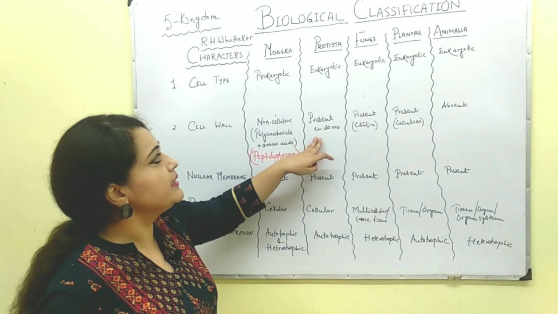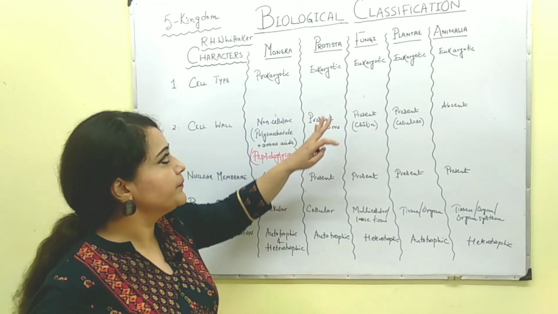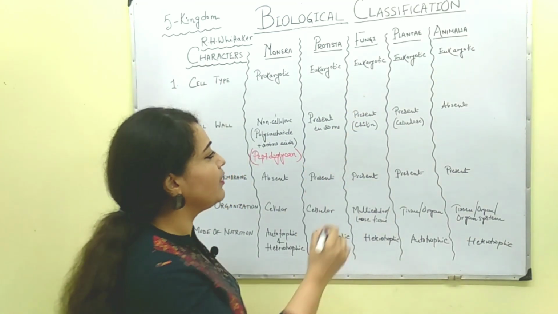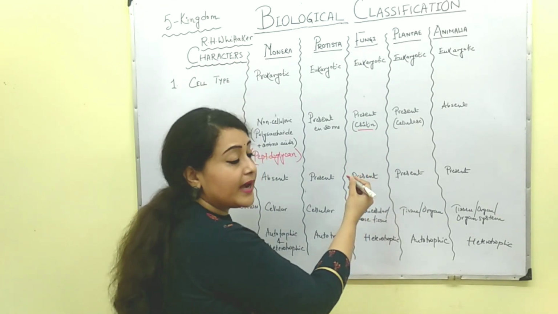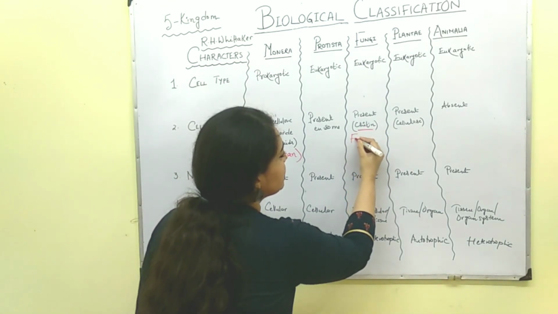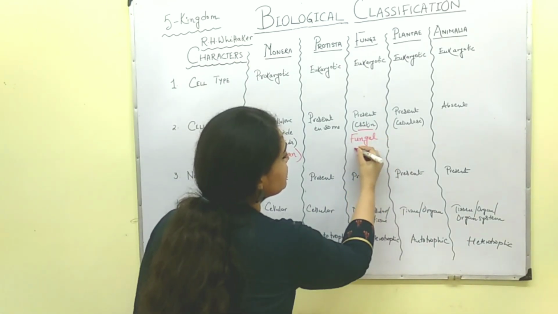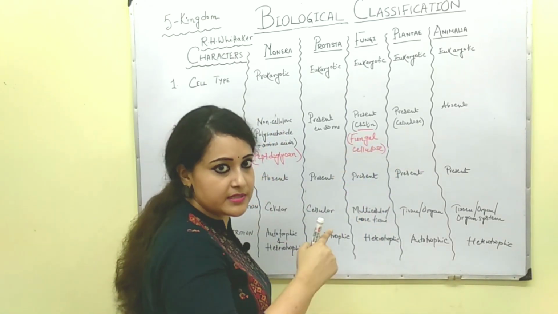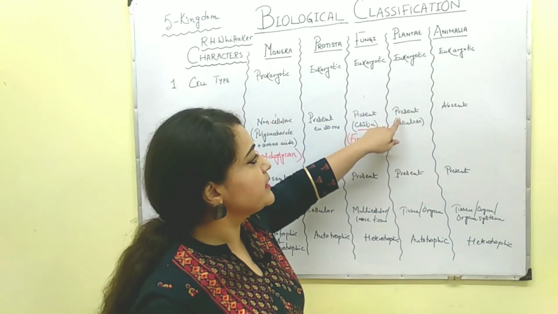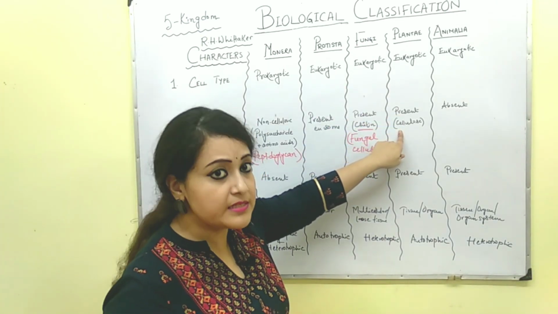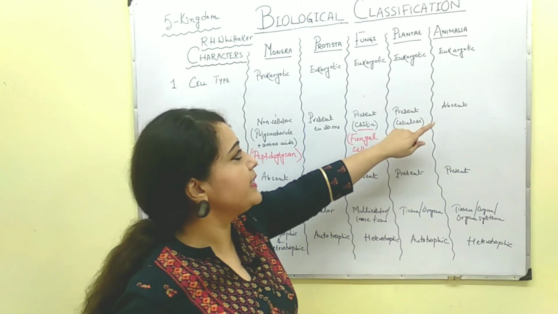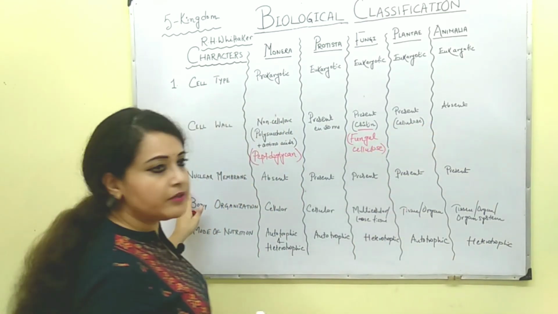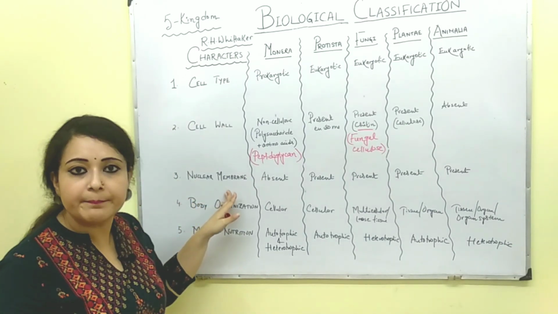In the case of Protista, the cell wall is present in some. In fungi, the cell wall is present and it consists of chitin. Chitin is also known as fungal cellulose. Remember, this is important for the exam. In Plantae, the cell wall is present and made up of cellulose, and in animals, the cell wall is absent.